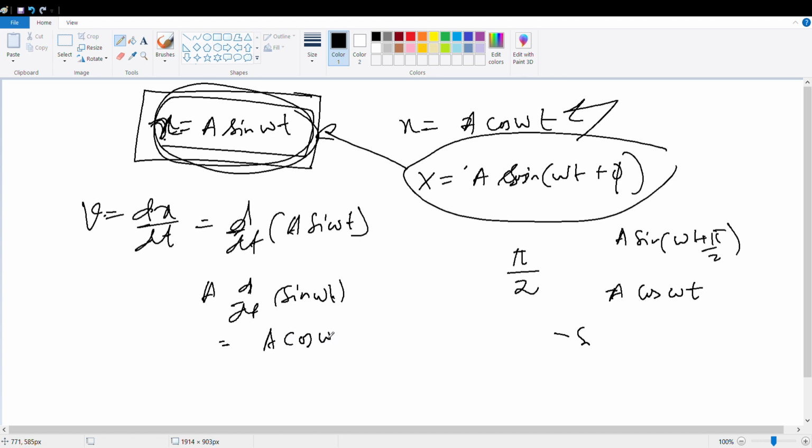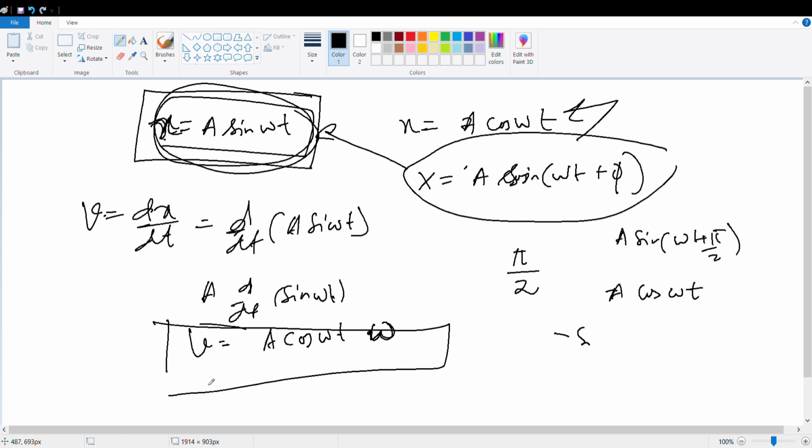It is cos omega t into omega. So the velocity of a simple harmonic motion is a omega cos omega t. Clear?